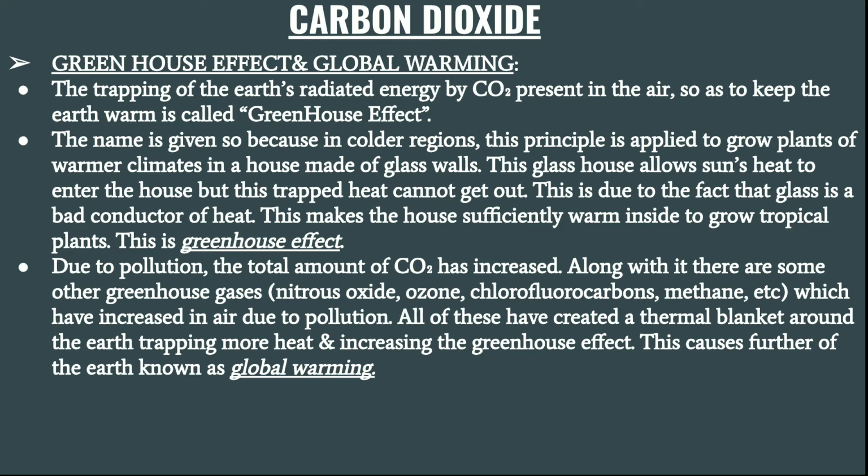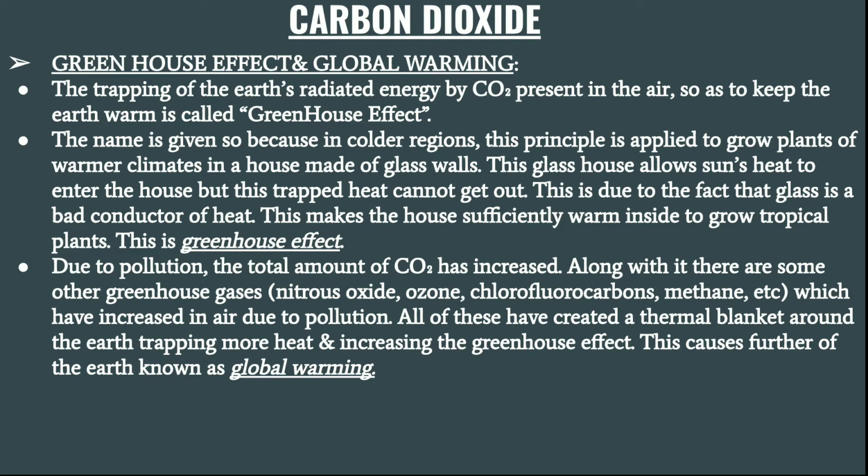Why is it known as greenhouse? Because in the colder regions, this technique is used to grow plants which generally grow in the tropical regions. They are grown in a glass house.